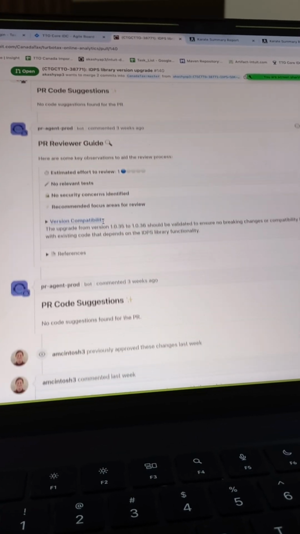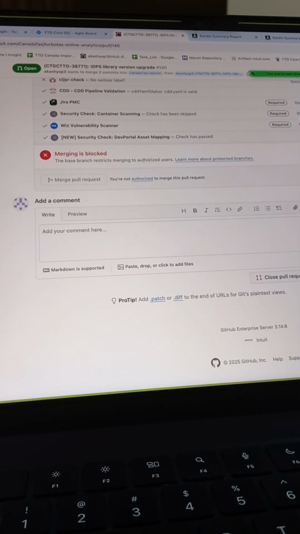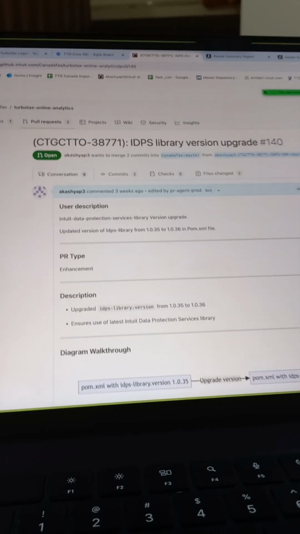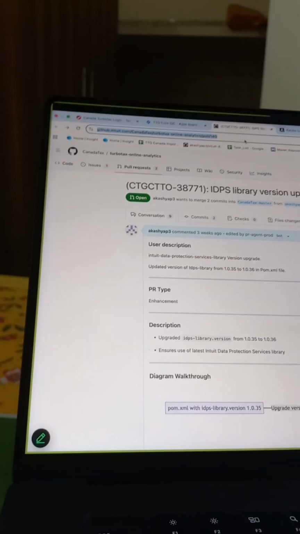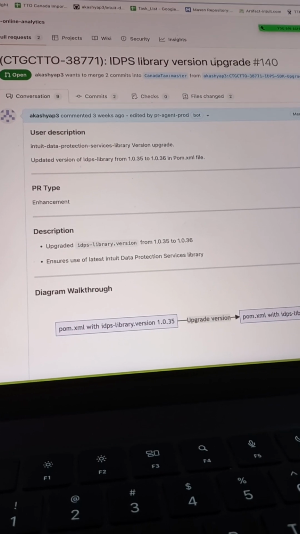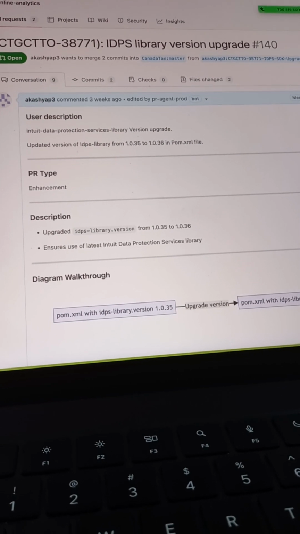Do you have the merge button option? No, merging is blocked. Oh, sorry. Can you send me this PR? I will merge it right now. Okay, I think Andrew forgot to merge it. Just post it in Slack or the Zoom chat, and I'll merge it.